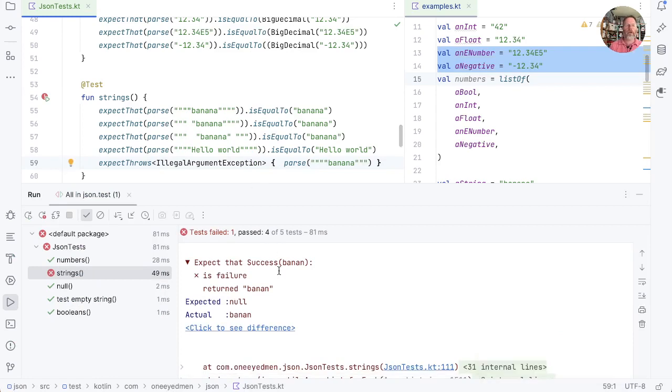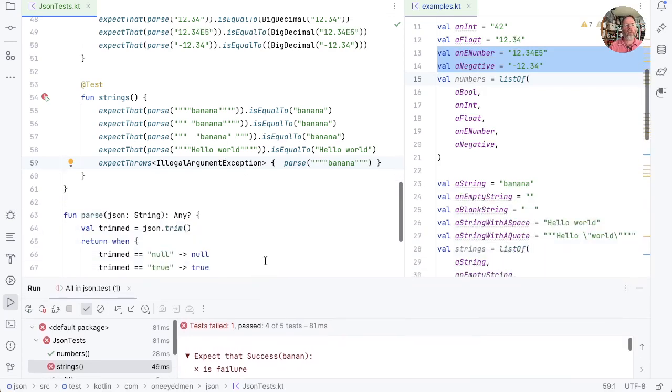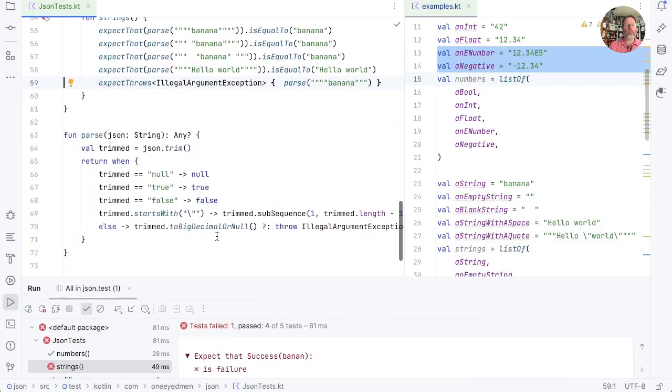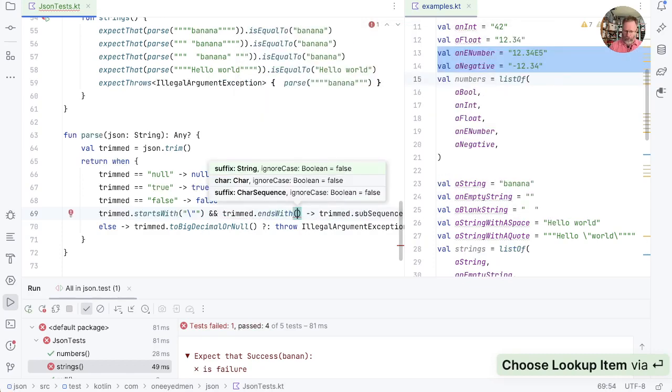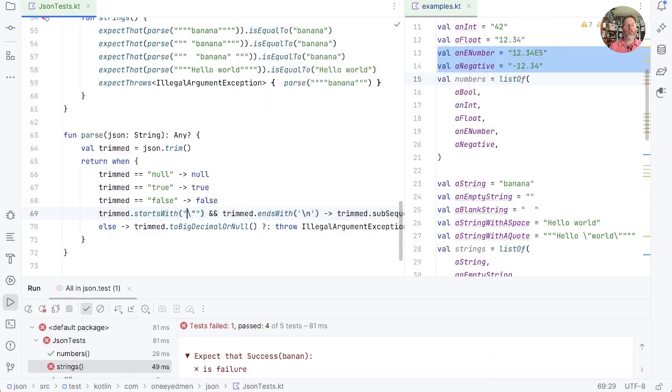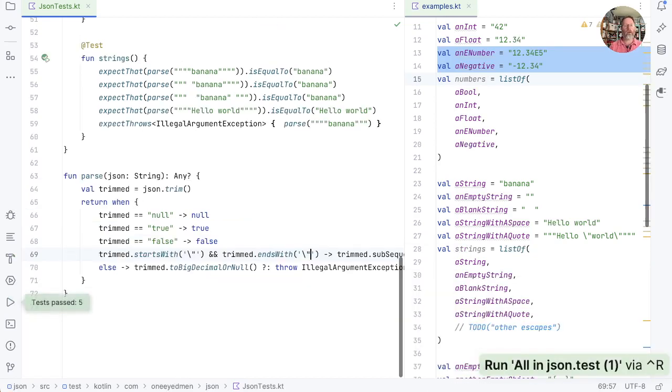No. And you see what we actually get back is banan rather than... I don't know why it's saying expected null there. I suspect that maybe it's the illegal argument exception that's null, don't know. But in any case, maybe we should say that it starts with that and trimmed ends with. And I think we could just use a character in both those places rather than a whole string. Messed that up a bit. And I'm an idiot, I didn't want \n, I wanted \quote. Is that right? Yes, it is.